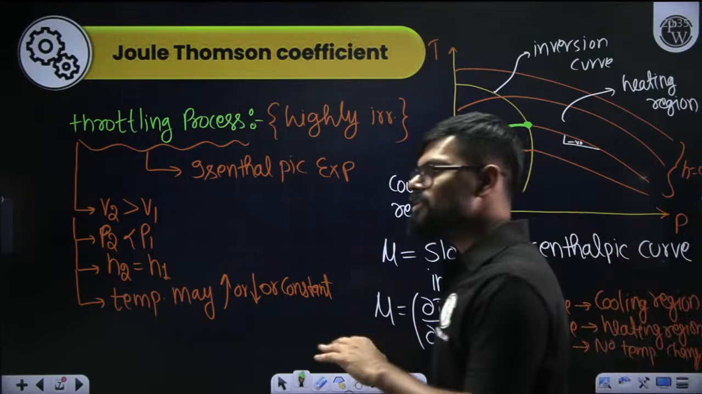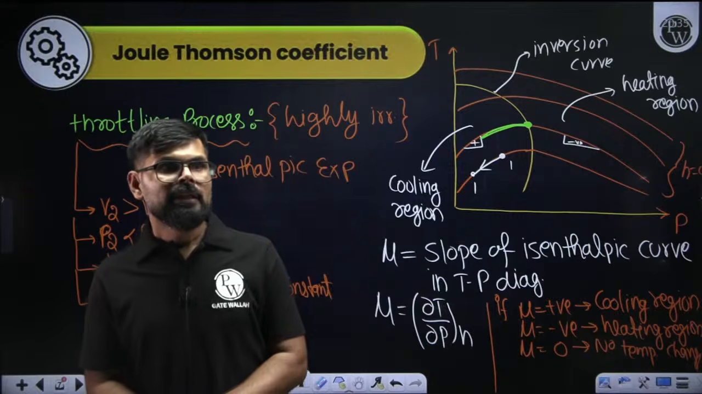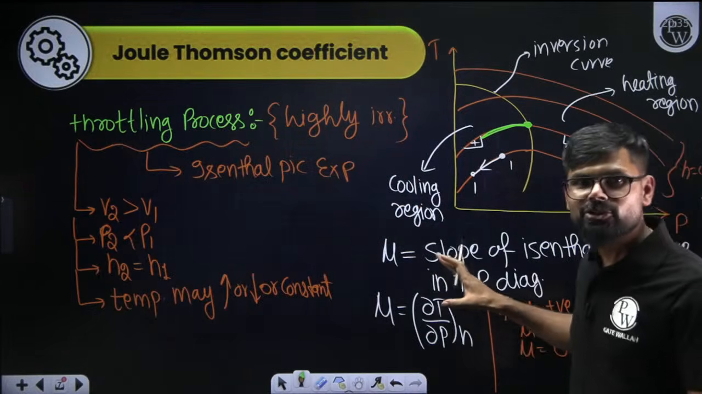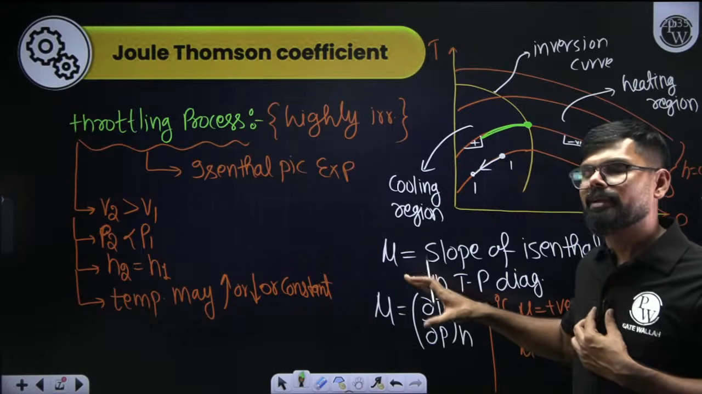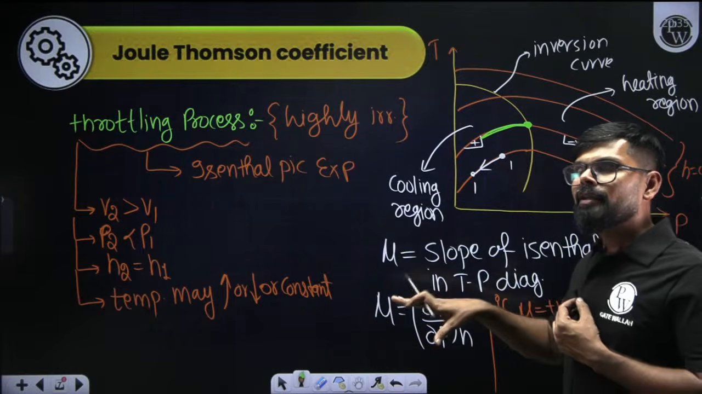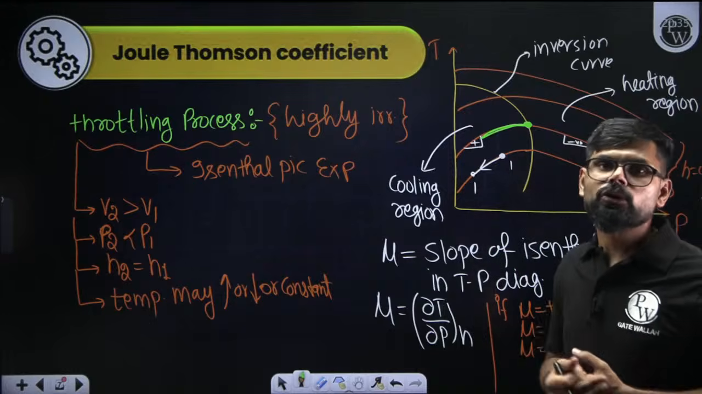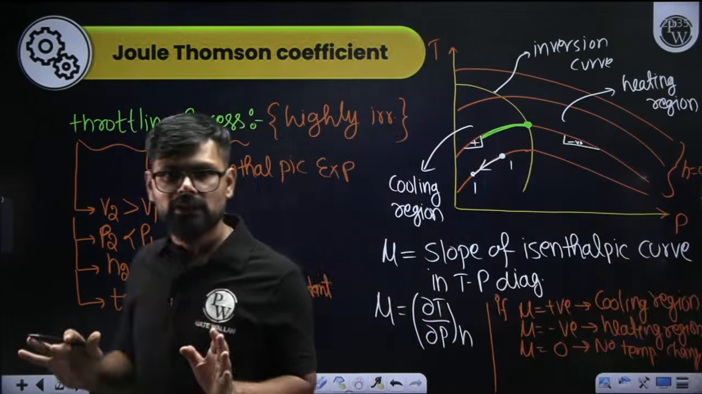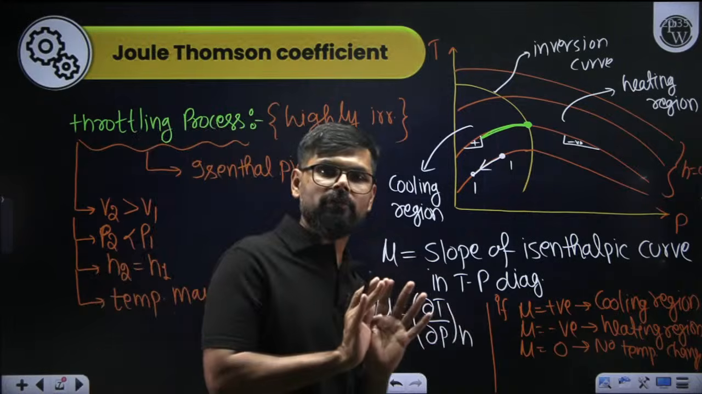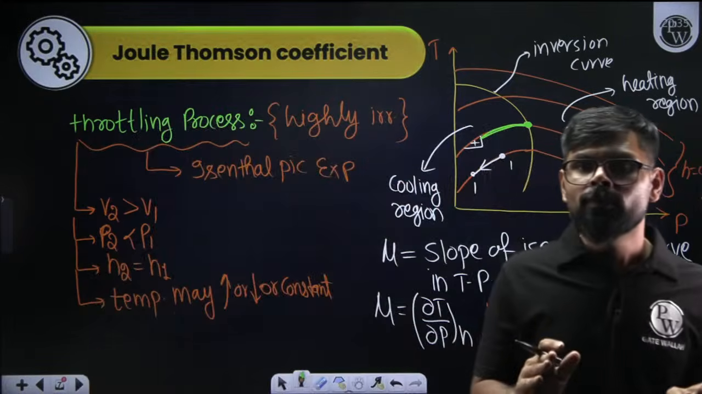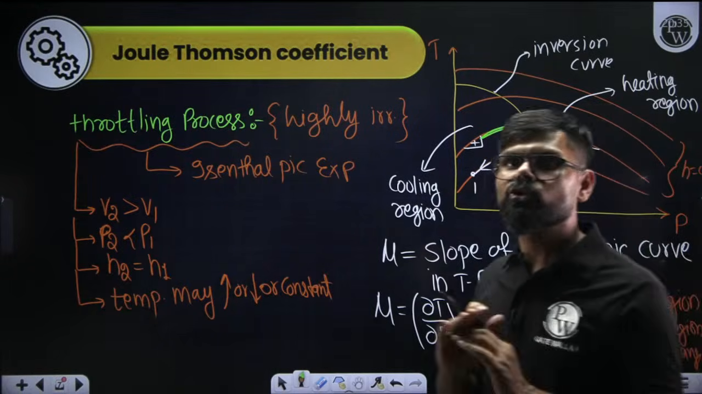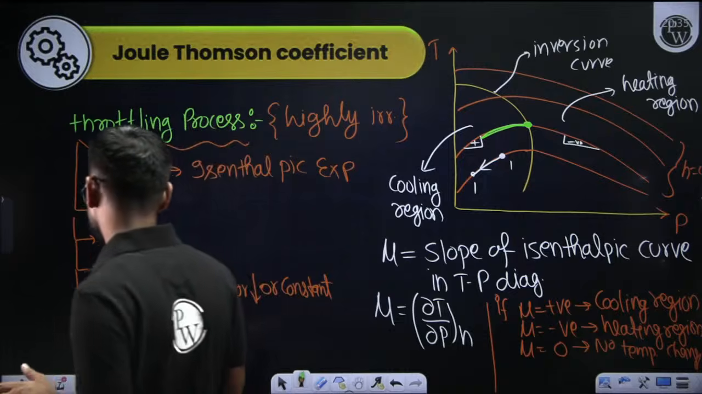Now the last point of this particular chapter and of this particular subject. We can actually prove that the Joule-Thomson coefficient mu for any ideal gas is always 0. So if any ideal gas undergoes a throttling process, there will be no change.